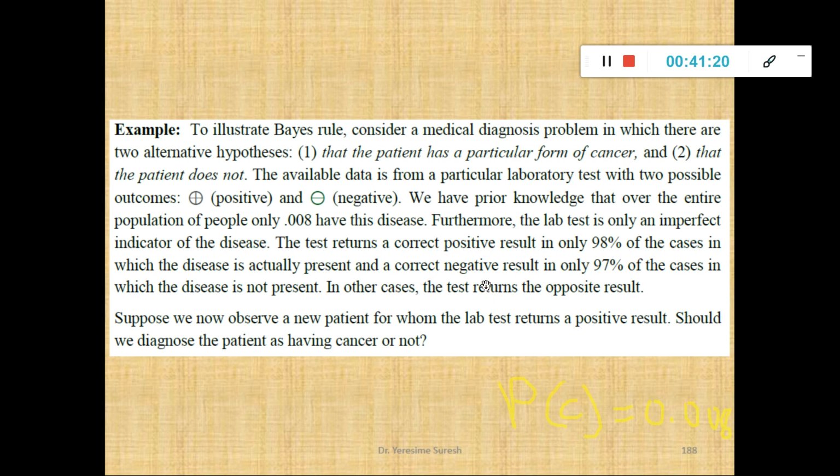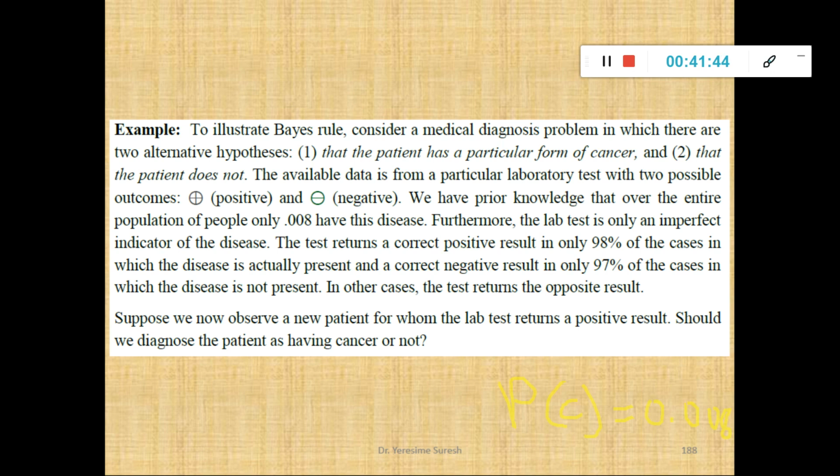And a correct negative result is only 97% of the cases in which the disease is not present. So it is the vice versa. If I take 100 cases, 97 times it comes that the patient is not suffering from cancer. 3% chances are there the patient is suffering from cancer in the correct negative result. For correct positive, 98% will suffer from cancer, 2% will not.